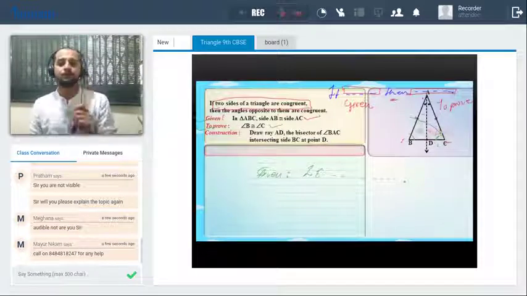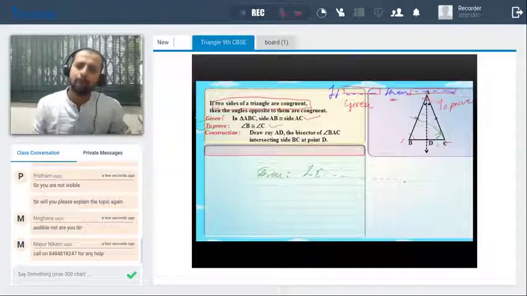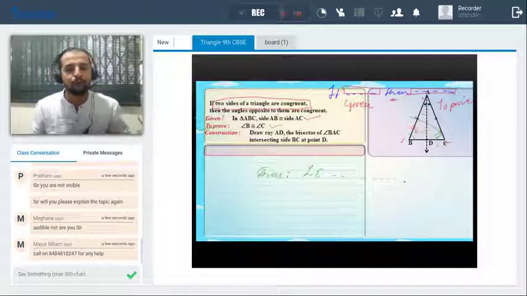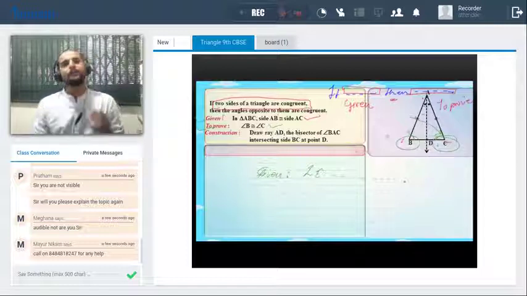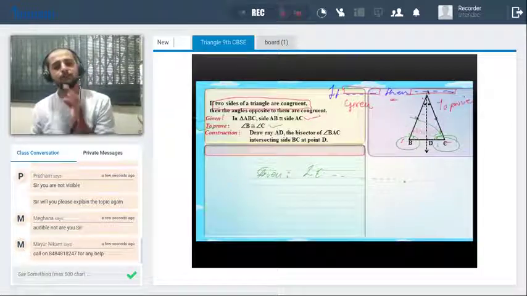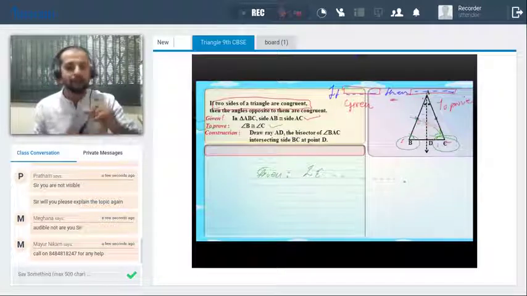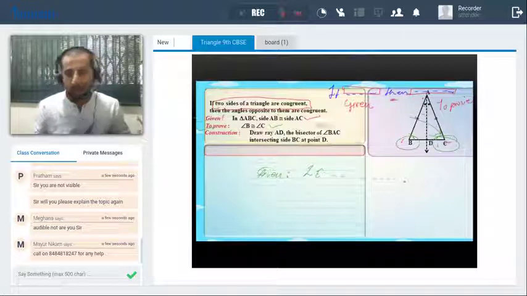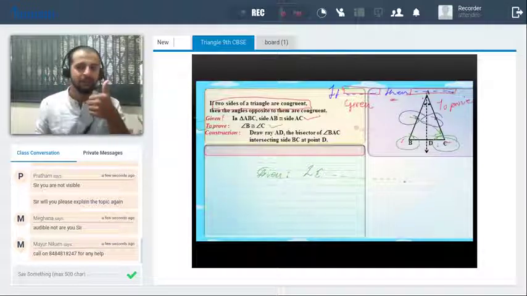So now I'll make these two triangles. I'll just drop a perpendicular from here, or I'll just drop one angle bisector from here, anything, right? Once I drop the angle bisector from here, now what we have to prove, just tell me. Yes, we have to prove angle B is equal to angle C. Just observe which are the given things or which are the things that we can take from the figure. The first thing I can take from this figure is that AB is congruent to AC.